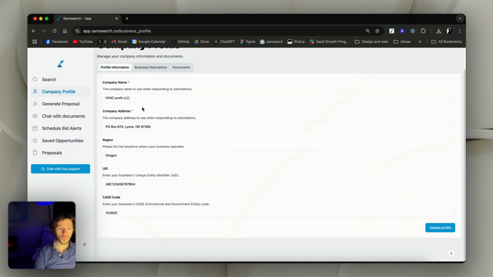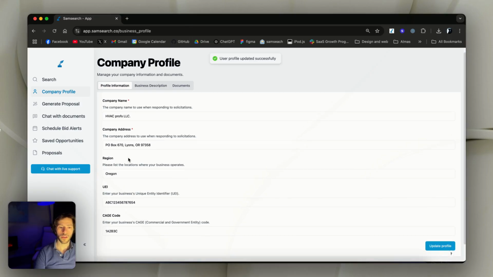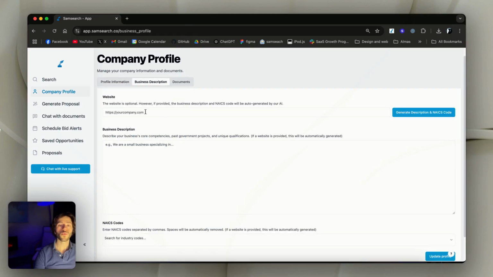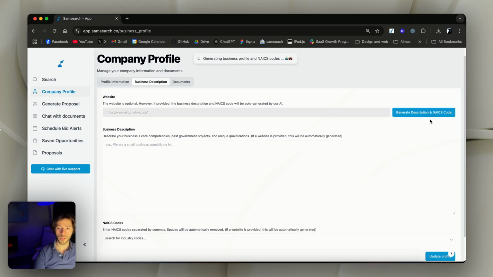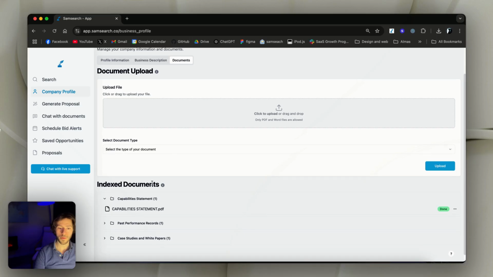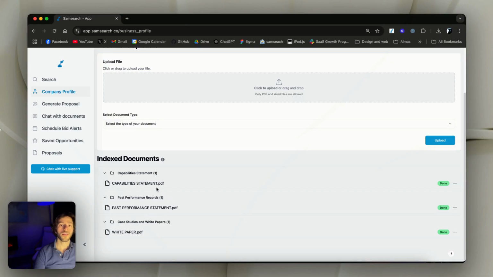So once we signed up, we went to the company profile and we're setting up our company profile. After we filled out the main information, we're going to go to the business description, and now we want to tell the AI about our company, and that's a requirement for using SamSearch. So we're just going to input my company's website and generate the description for it, just to make it faster. It generated a small description, and it also generated the NAICS codes that are applicable to us. And in the documents, I also uploaded my capability statement, a past performance statement that I had, and my white papers.